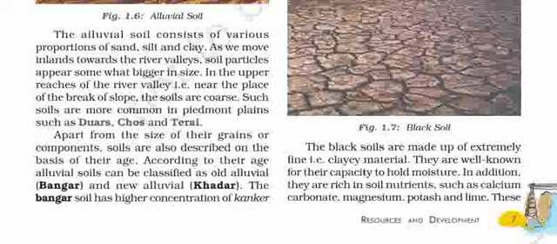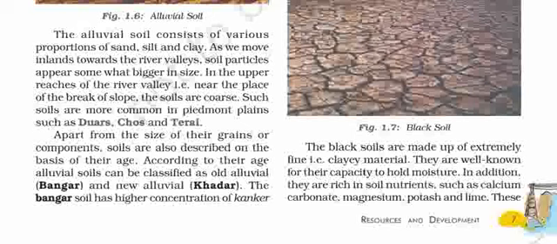As we move inland towards the river valleys, soil particles appear somewhat bigger in size. In the upper reaches of the river valley, that is near the place of the break of the slope, the soils are coarse. Such soils are more common in piedmont plains such as Duars, Chos, and Terai.